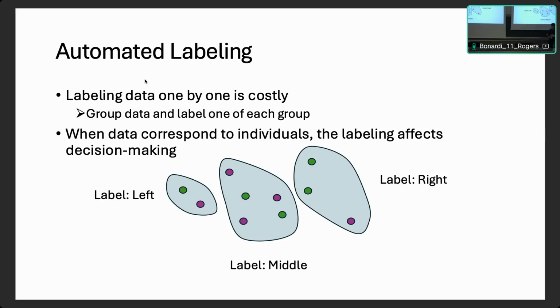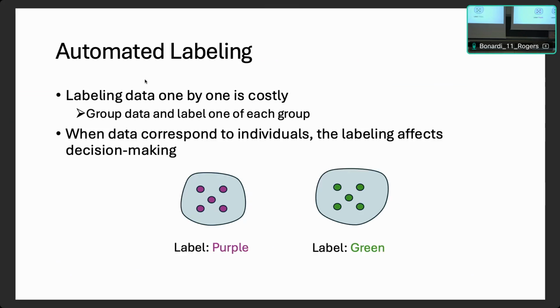Since these labels will be used to make decisions about all the individuals in these clusters, we are interested in fairness. We could maybe see that in this example there is a proportional representation of individuals in each cluster, but if we were to do this instead, that wouldn't be the case. So that is why we're interested in fairness in this scenario.